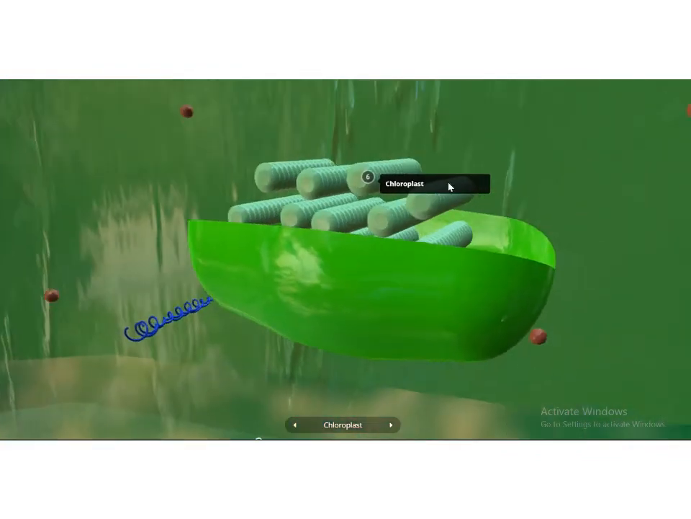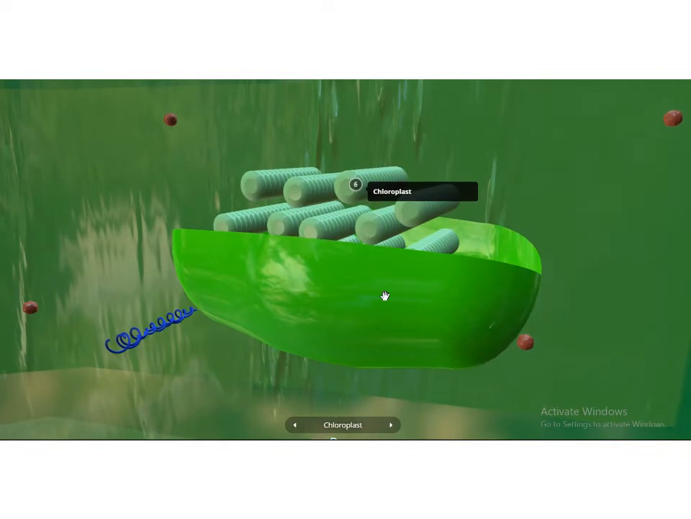This is the chloroplast of a cell, the plastid of a cell. This thing is only found in the plant cell, not in the animal cell. The green plastids are called chloroplasts because they contain green pigment which is known as chlorophyll. Okay, it has three parts.